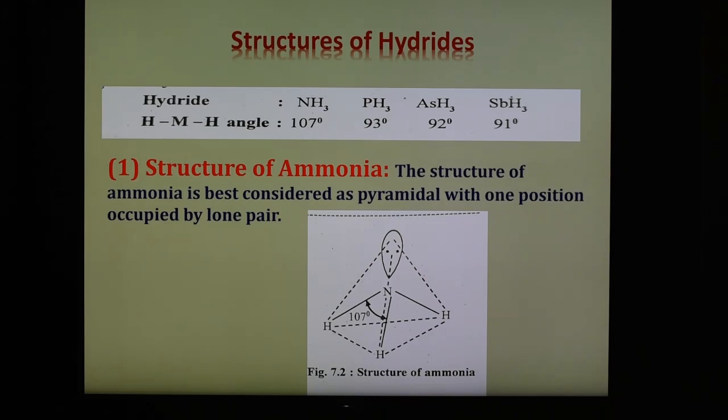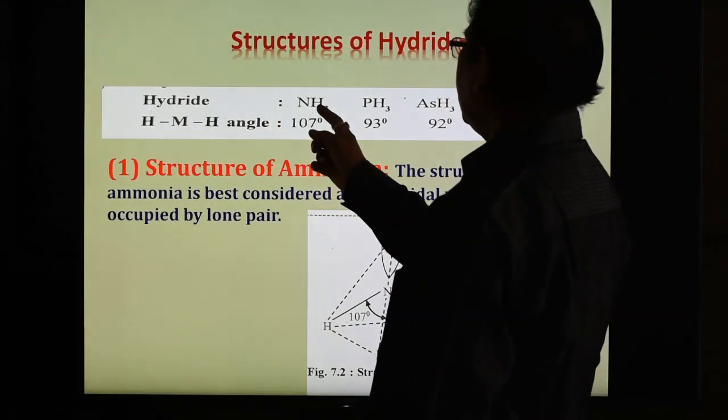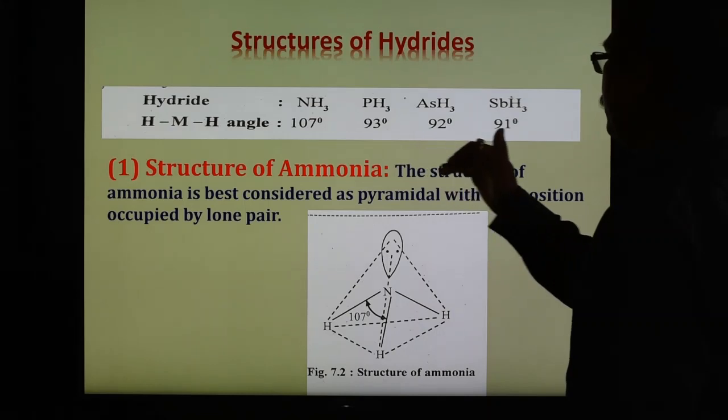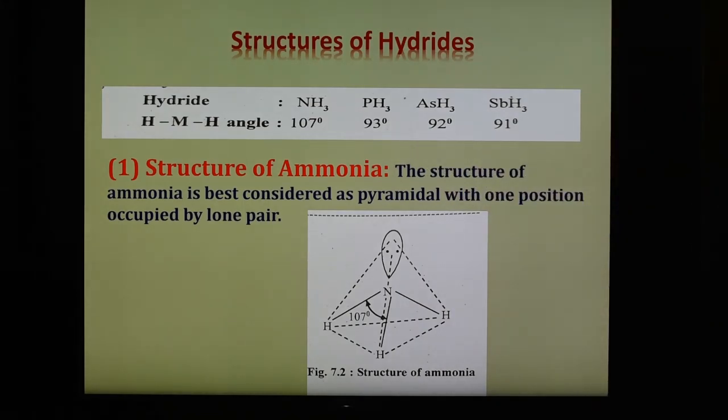Now we are going to see the bond angles in these hydrides. The angle HMH around the central atom decreases from ammonia to SbH3, that is the hydride of antimony. See here the bond angle in the case of ammonia is 107, then 93, 92, 91. So it decreases. Why does the bond angle decrease?